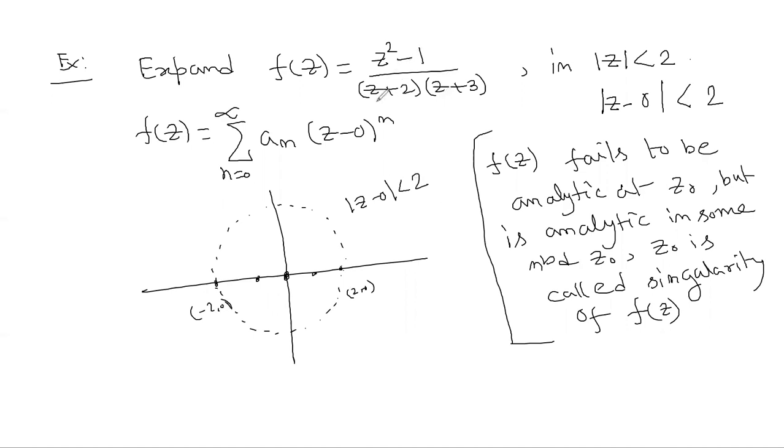Now what are the singularities of the function? It is z = -2. At the point -2, the function is not defined. And z = -3. So these are the singularities of the function f(z), which are not included in this domain. The domain is |z - 0| strictly less than 2, so the points 2 and -2 are not included in my region. So in the given region, the disk Δ(0, 2) centered at 0 with radius 2, the function f(z) is analytic.